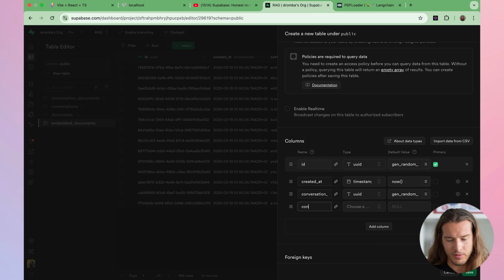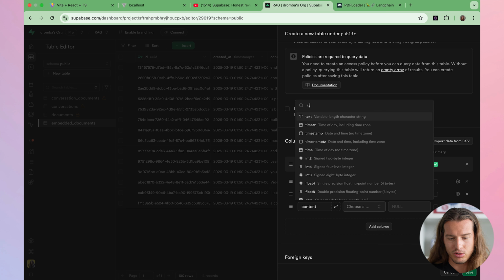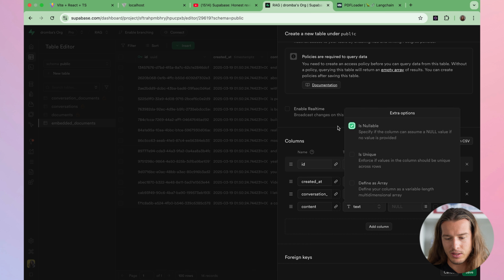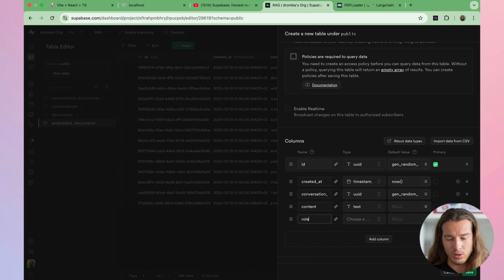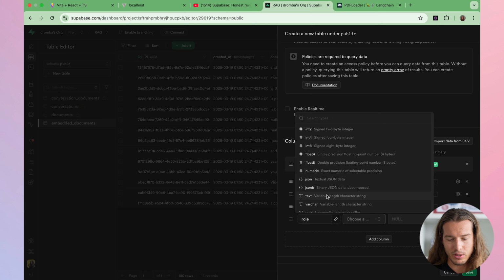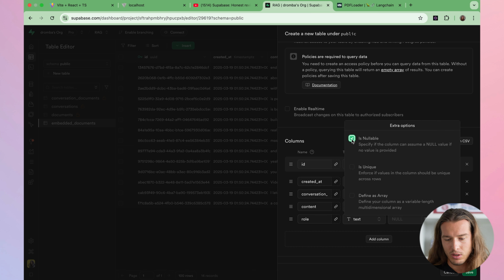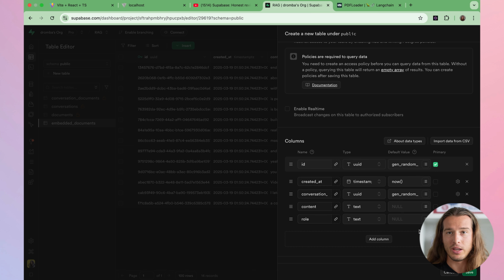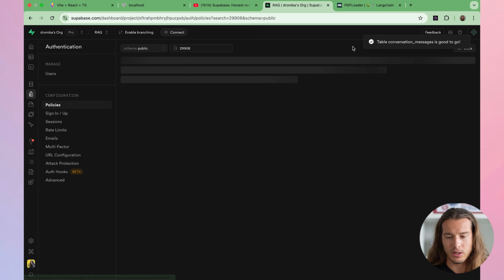Then we have the actual content of the message, which will be text. And then we have the role. Again, text, it can also be like an enum here, but let's just keep it as text. And role is user or assistant, because those are the two main roles when you chat with LLMs. You are the user and you ask a question, role is user, otherwise it's assistant. Perfect, we are creating it, adding 5 columns to conversation messages, it's created, perfect.